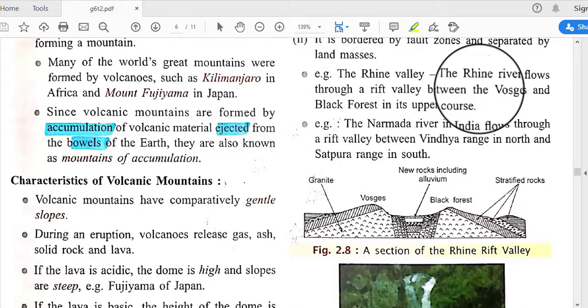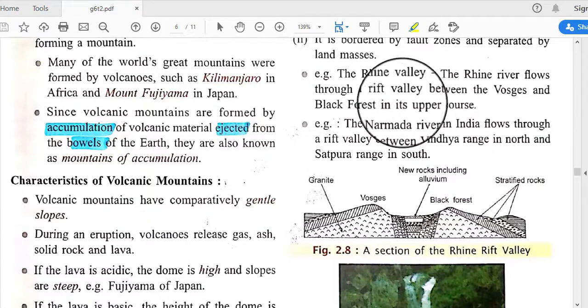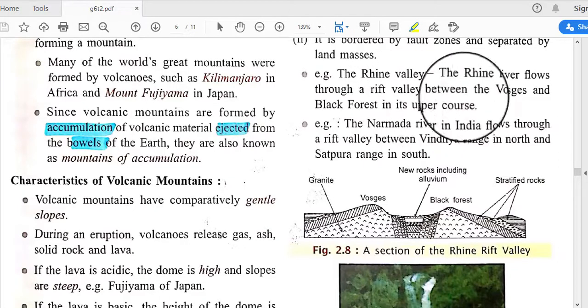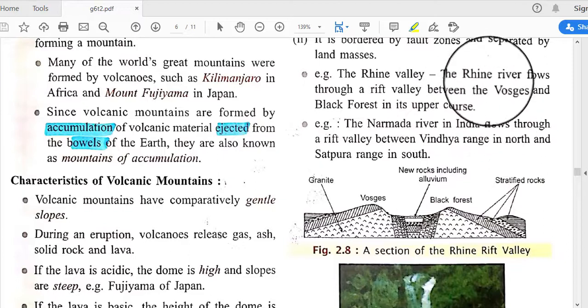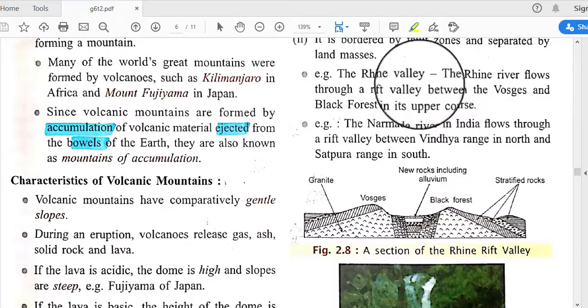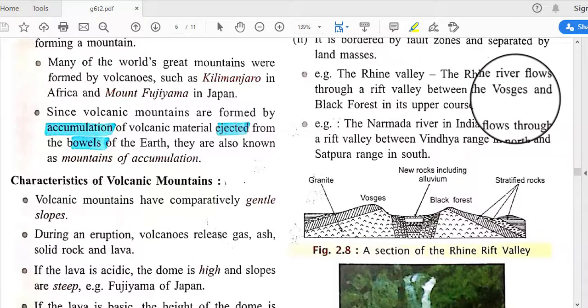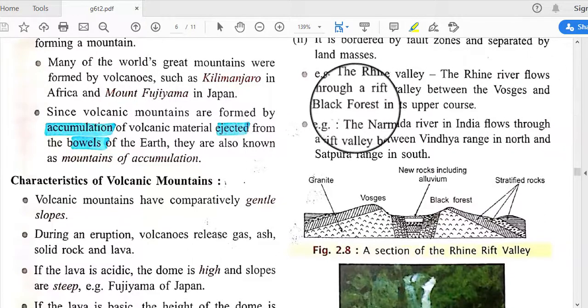The Rhine river flows through a rift valley between the Vosges and the Black Forest in its upper course. Beside this rift valley there are two upper mountainous places, the Vosges and the Black Forest.